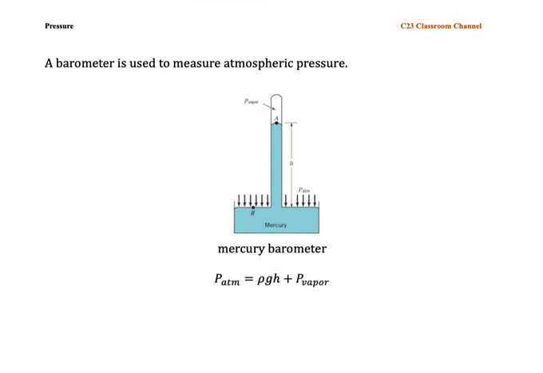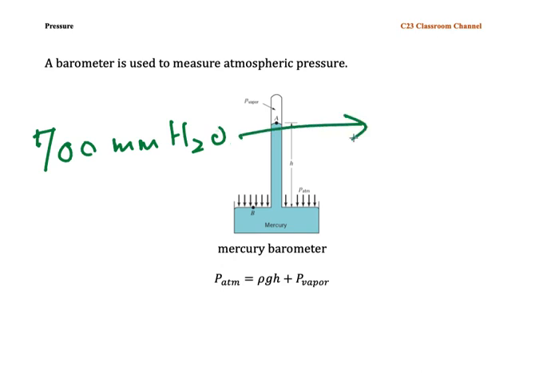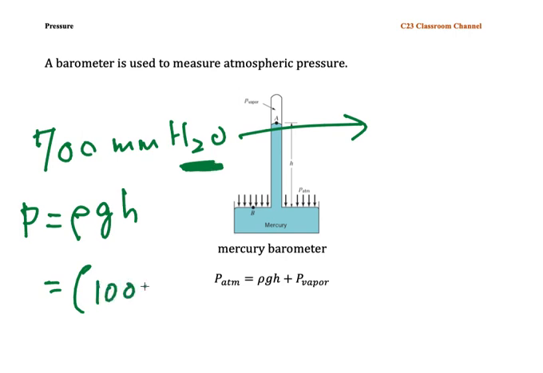Then if you have, for example, 700 millimeter of water, what is the pressure of this one? The idea is the same as the previous one. You just use the equation P equals rho gh, but you substitute the rho of water, because we are using water here, so it is 1000 kilogram per meter cube.